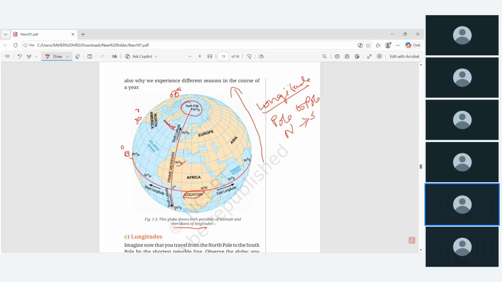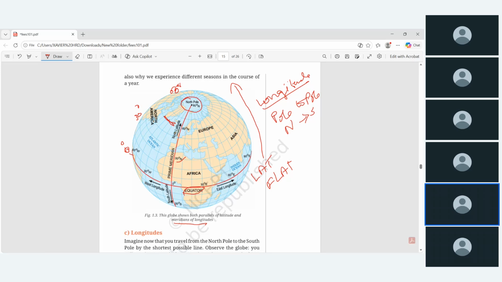And why do we use these lines? For various purposes, to calculate the specific location and identify the climate of a particular place. If you are confused between latitude and longitude, in school you might have got some trick. Latitude is flat: the flat lines are called latitude. And the longer lines between the two poles are called longitude. That way you can remember and avoid confusion.